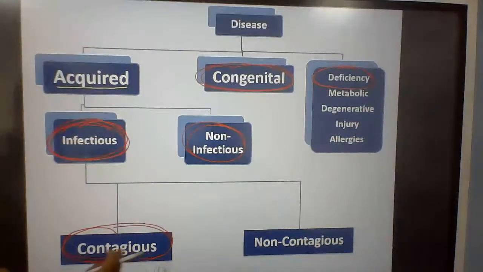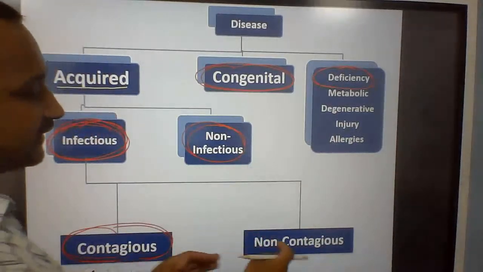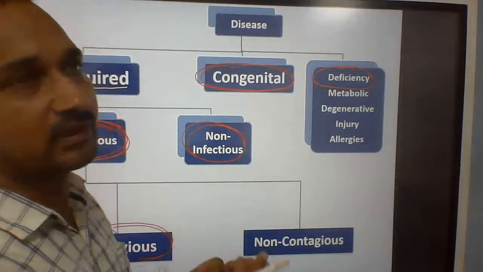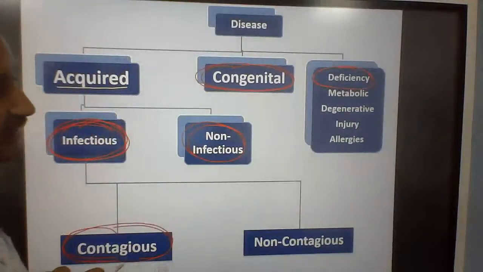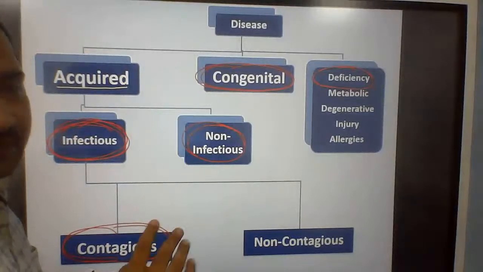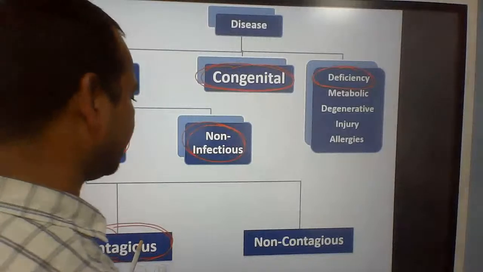So this is a contagious disease because it transfers from human to human. And non-contagious diseases may transfer from human to animals, animals to human, just like Zika. So many viruses transfer from birds to human and human to birds again.